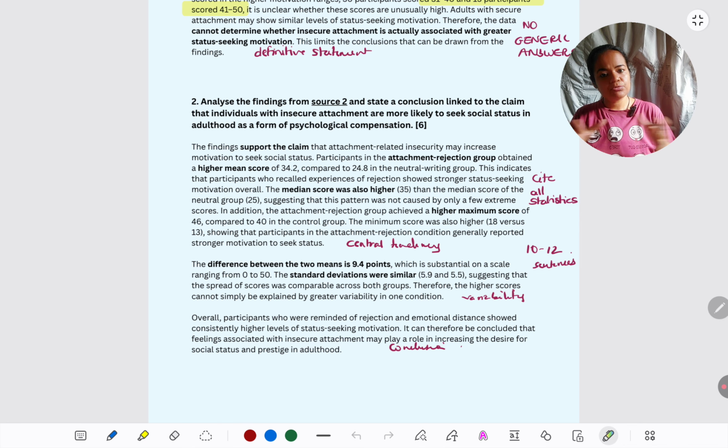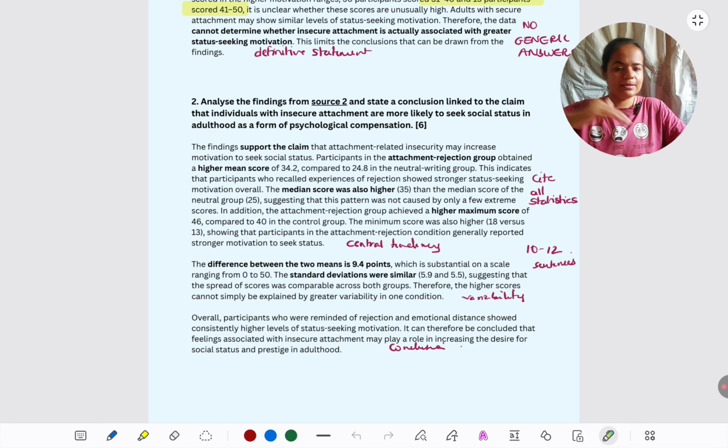Despite the range which we saw is very high, maximum and minimum are quite different from each other, the standard deviations are just 5.9 for insecure and 5.5 for secure, meaning 5.9 for the experimental and 5.5 for the control group. This tells us that the differences that we are seeing are not because of extreme variability within groups. They are because of the variability between groups. So we get more confidence in the results. So overall, what we can say is, yes, the claim is supported. All the statistics given in the data source are supporting the claim that is made.